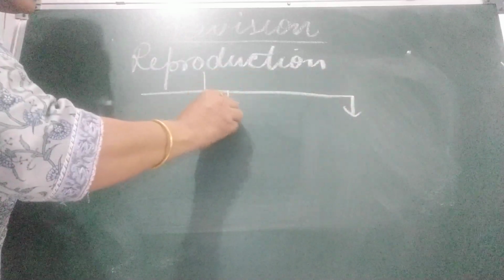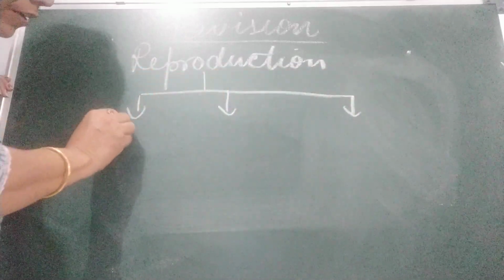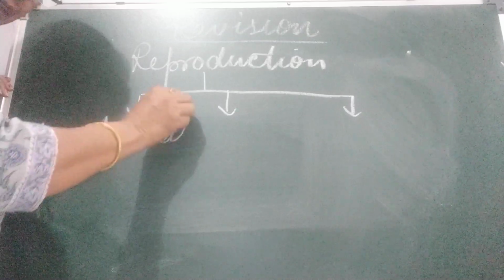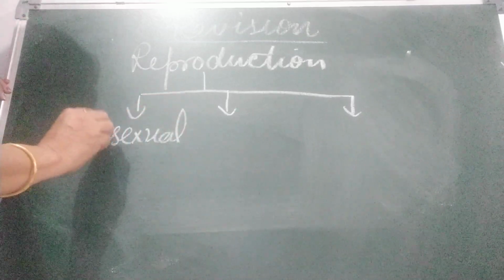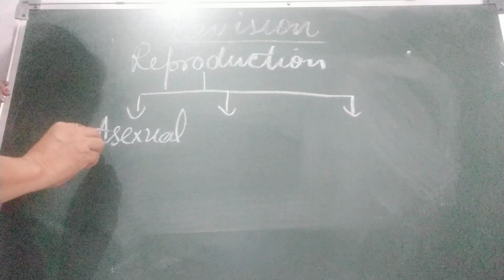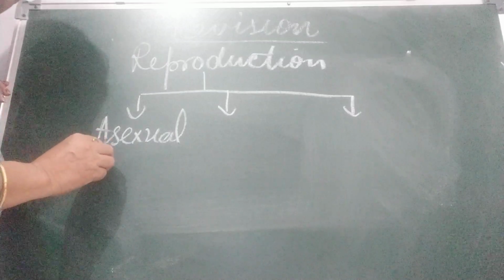Now next lesson is reproduction in plants. First, what is reproduction? Define reproduction. Children, what is reproduction? The process of producing young ones from their parents is known as reproduction. This is of three types. First is asexual reproduction. What is asexual reproduction? The formation of new plants from the cells of a single parent is called asexual reproduction.